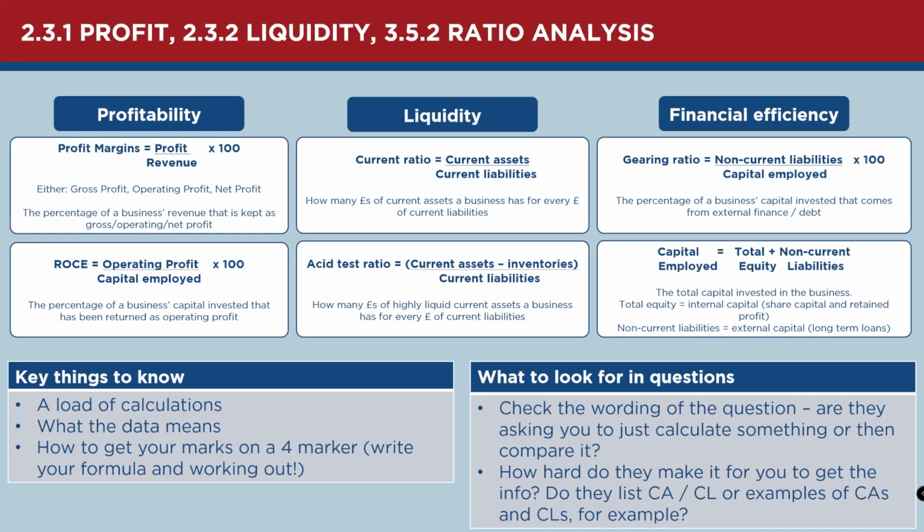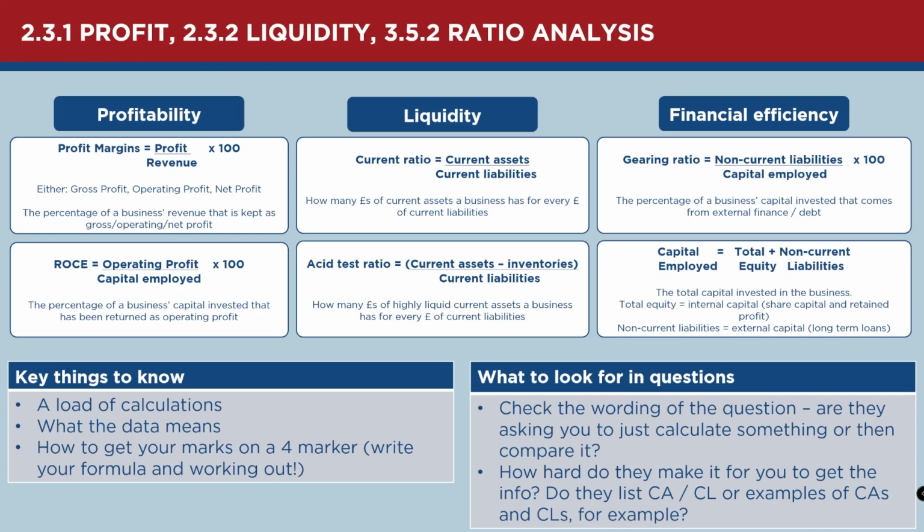So we take away our inventories to make sure that our acid test ratio just shows us our liquid current assets, and the ideal figure for that is about 1 to 1.5. So just slightly more liquid assets than we have current liabilities, and that should mean that a business won't struggle to pay their bills when they become due. They'll always have cash available or be able to raise cash quickly.